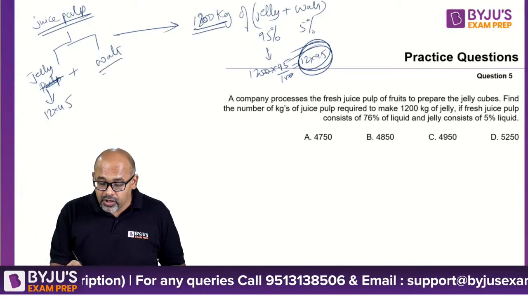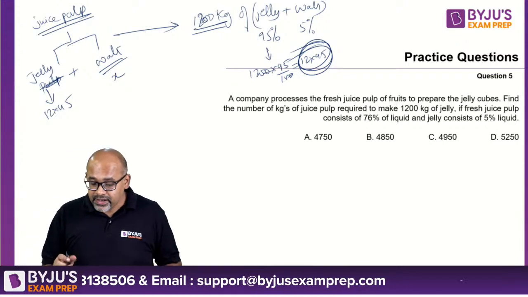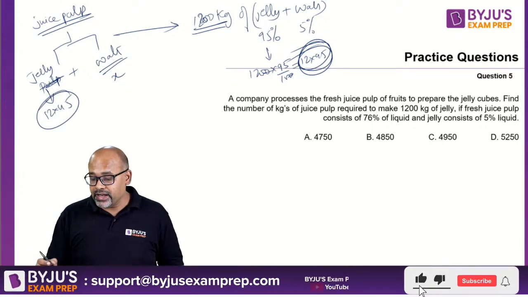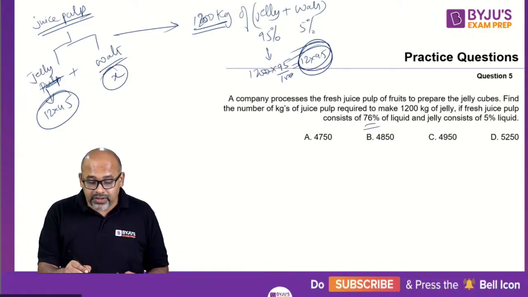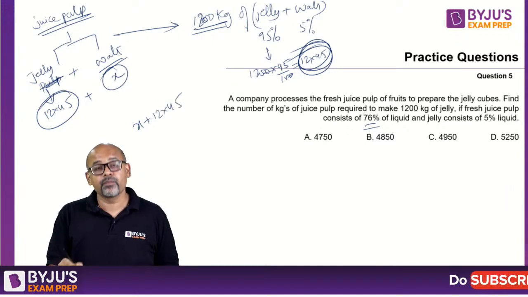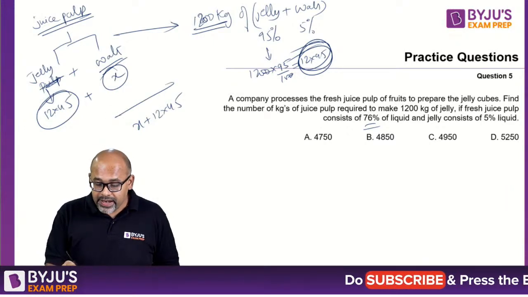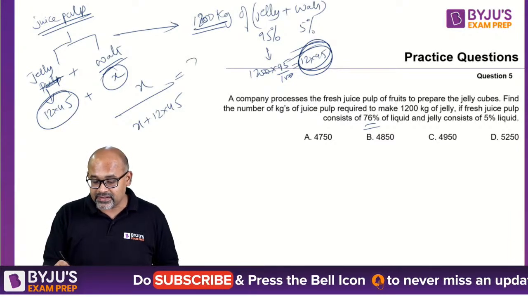Right? So let's say your water, which we don't know, is X. Now he's saying this X is 76%. So what is the total? The total here is X plus 12 into 45. Correct? So X by X plus 12 into 45, this percentage is 76.